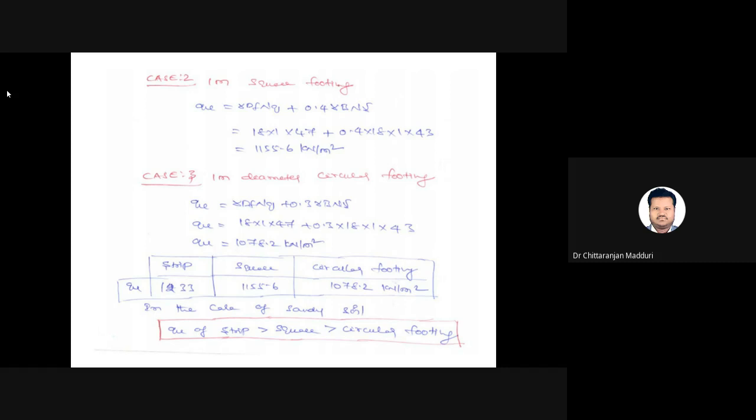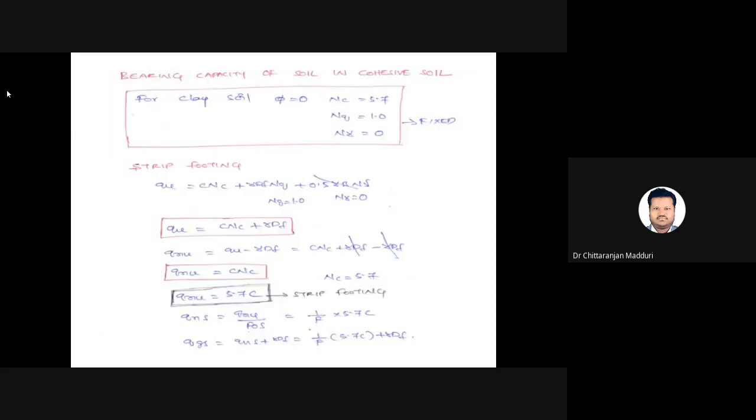So please keep in mind, for sandy soils, strip footing will give maximum bearing capacity when compared to square and circular foundation. As a civil engineer, if it is a sandy soil, you need to go for strip footing. If you adopt circular footing, it will give less bearing capacity. So while choosing the foundation, you should keep this in mind.